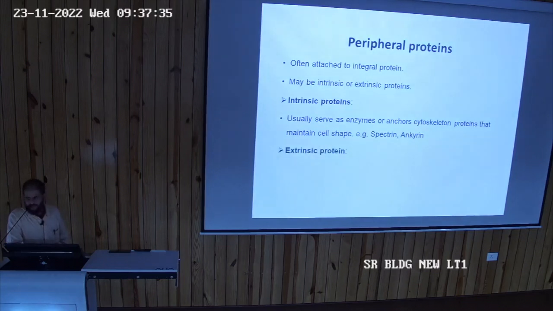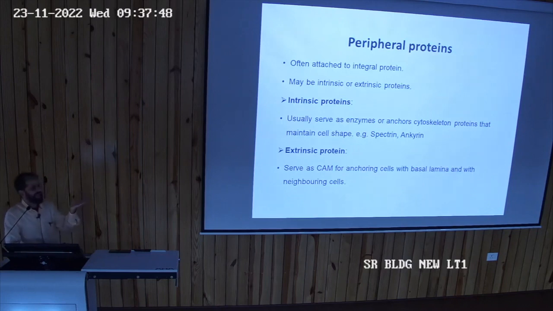Then there are extrinsic proteins. एक्सट्रिंसिक प्रोटीन क्या करेगा? It acts as a CAM. CAM क्या हुआ? Cell adhesion molecule. Cell adhesion molecule, CAM for anchoring the cell. सेल क्या होता है? बेसमेंट मेम्ब्रेन पे एंकर होता है. It is having the basement membrane. So for that anchoring, the cell adhesion molecule function works, and also with the neighboring cell it is joined. Okay, so for that purpose this extrinsic protein works.